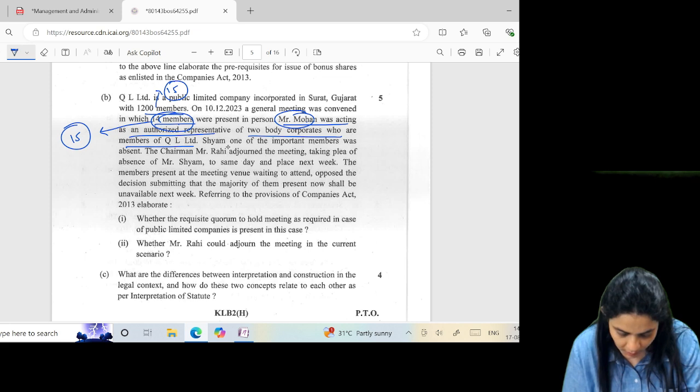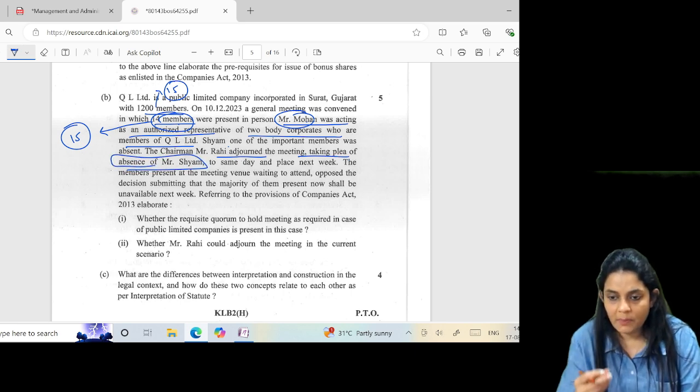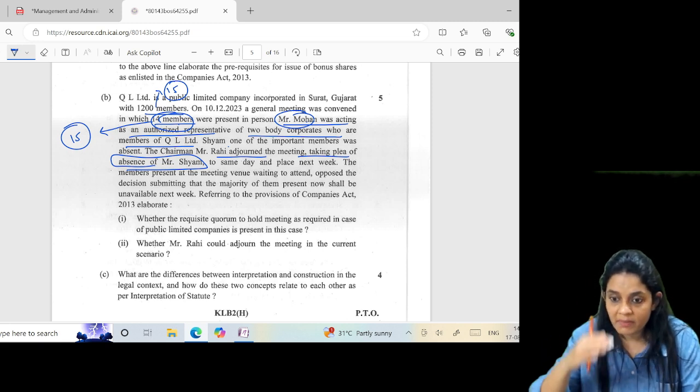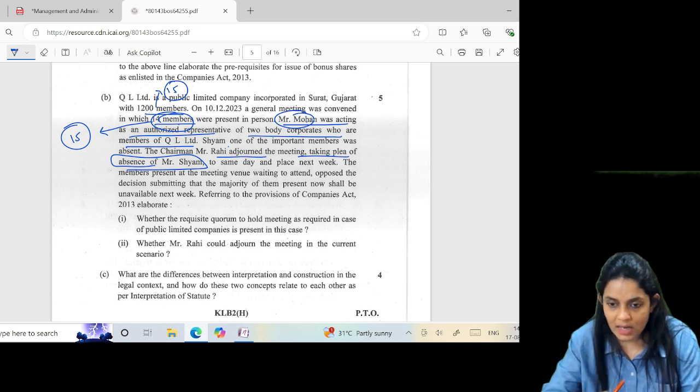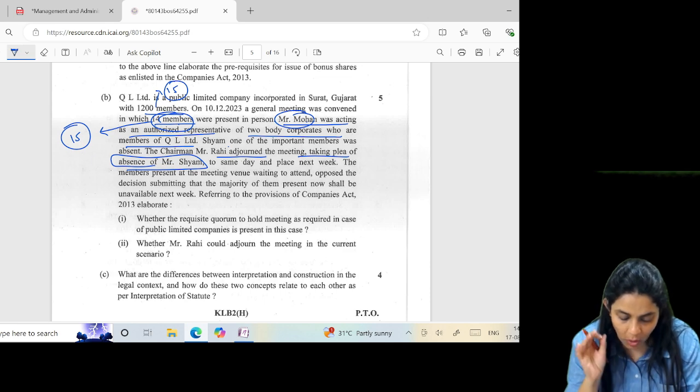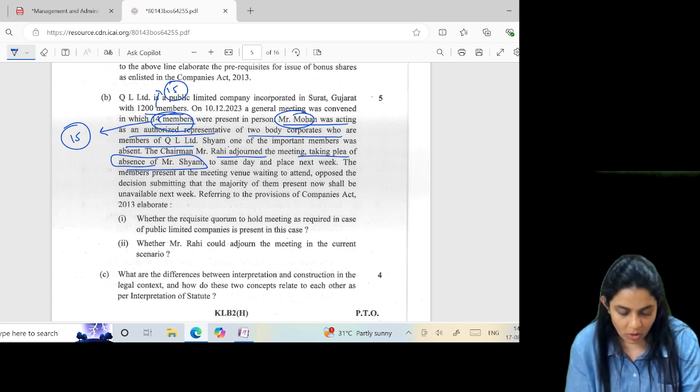15. Mr. Shyam, one of the important members, was absent. The chairman, Mr. Rahi, adjourned the meeting. It doesn't matter whether a person is important, however important you may be to the company, you still cannot adjourn the meeting on the grounds of quorum because Mr. Shyam is not present, because quorum is present.